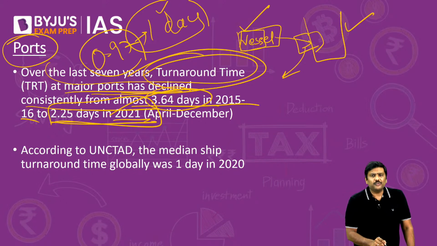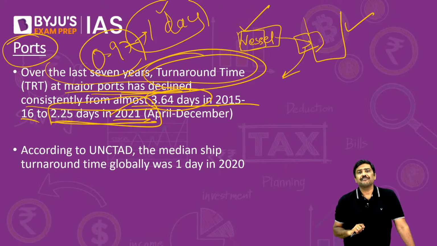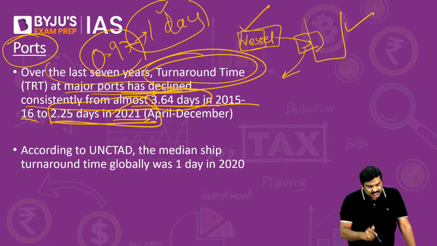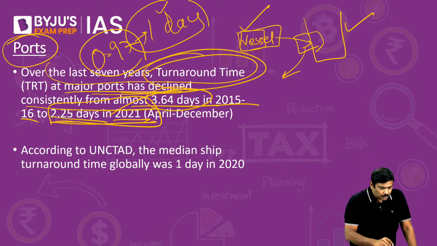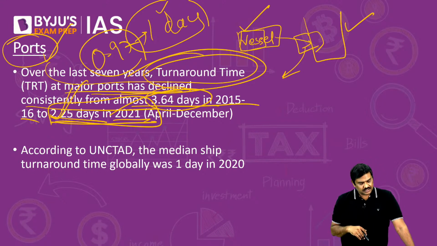The average is 2.25, but there are many ports such as JNPT where generally around 1 day is taken for turnaround, which is the best time in the case of India. So on average it is 2.25, which essentially means we further need to improve performance and increase efficiency in the port sector as such.